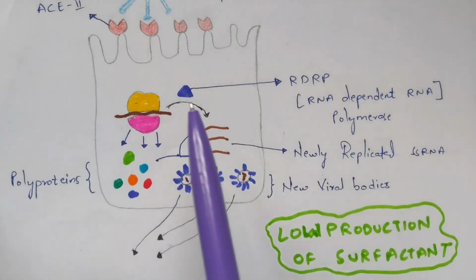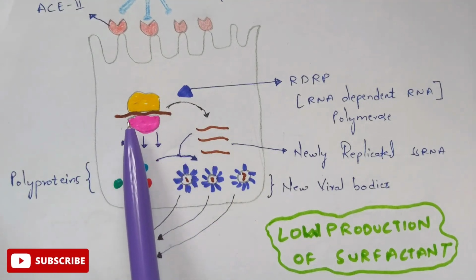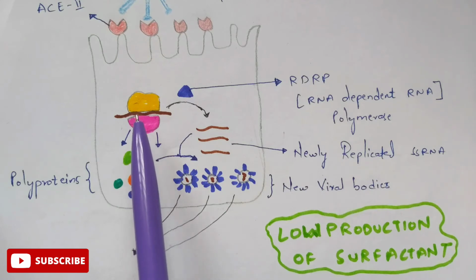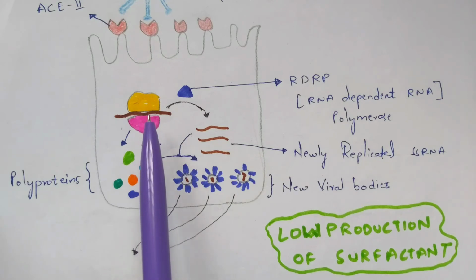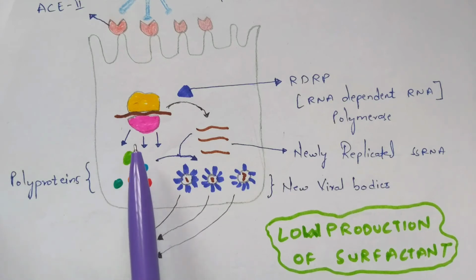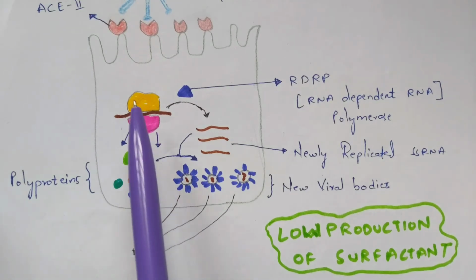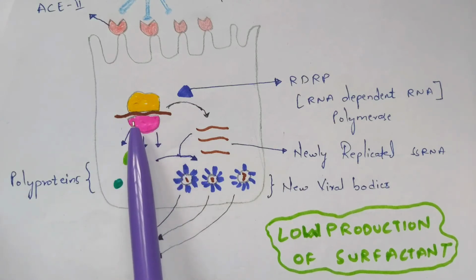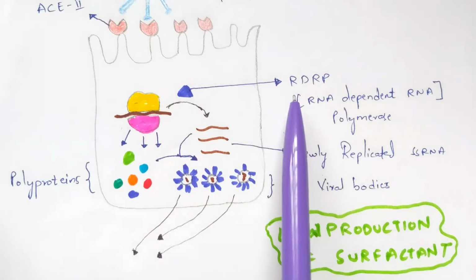So now what will happen? This is the single stranded RNA of the coronavirus. Now this is a ribosome. This will attack the ribosome and will initiate the ribosome to release polyproteins. Not only this, the viral genome, this single stranded RNA, will react with an enzyme called RDRP.